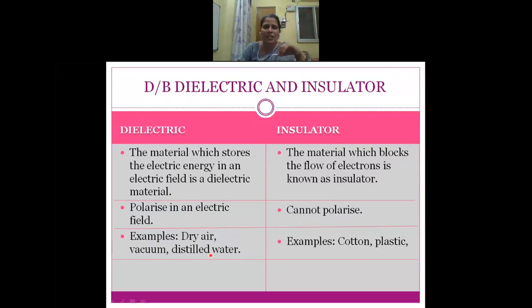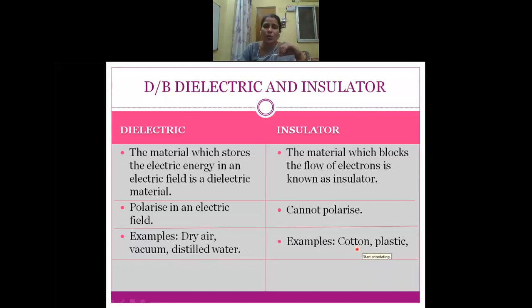Examples of dielectrics: dry air, vacuum, distilled water. Similarly, cotton, plastic, and mica are examples of insulators.